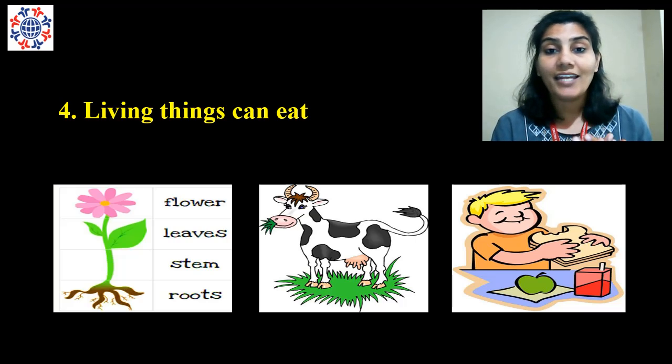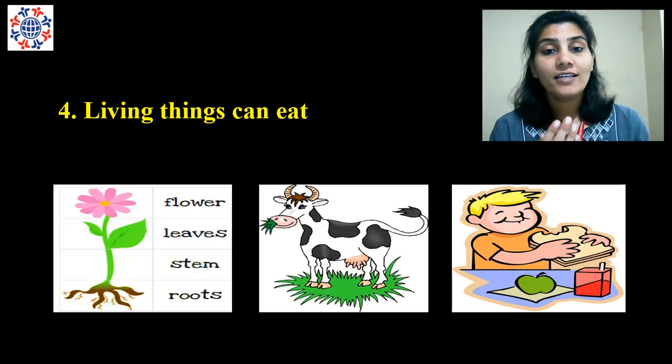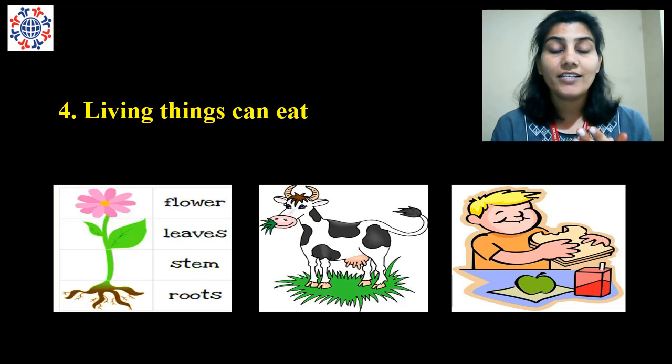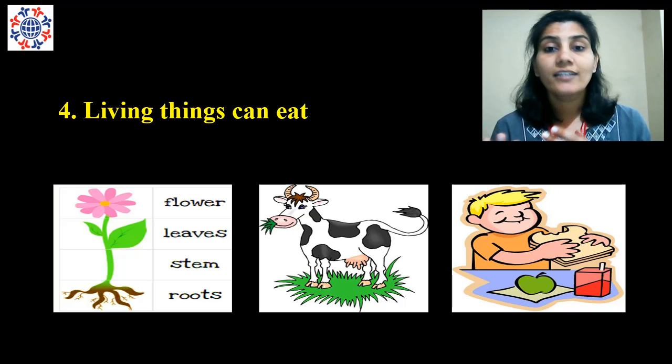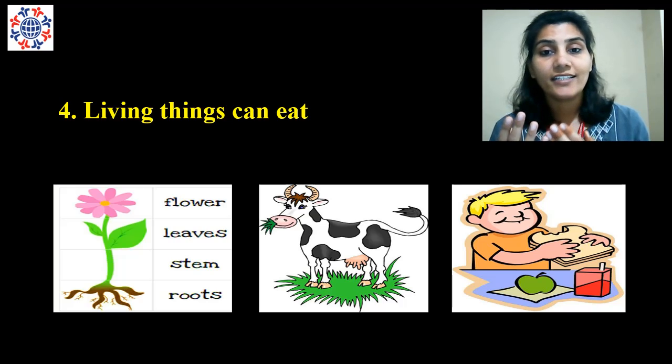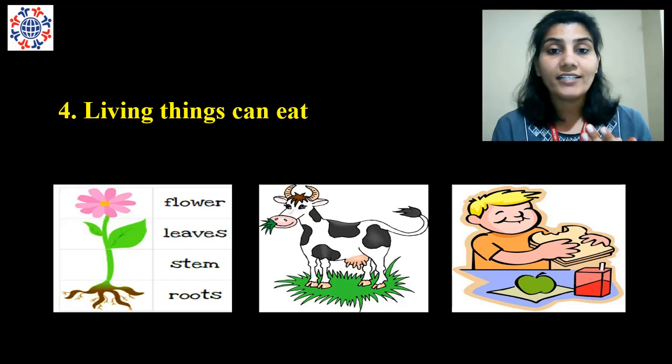Then come the animals and human beings. The animals feed on grass or on some other animals, like cow, lion, tiger. Cow eats grass. Dog likes to eat meat. Cat likes to eat fish.